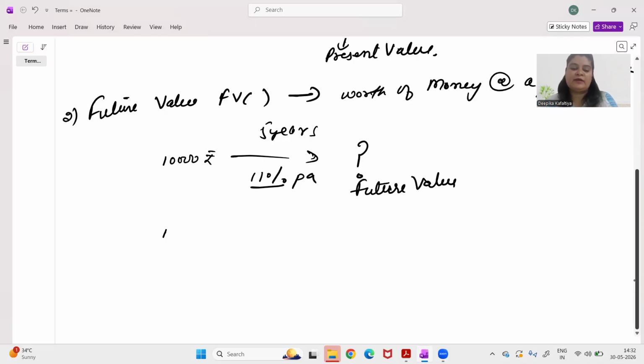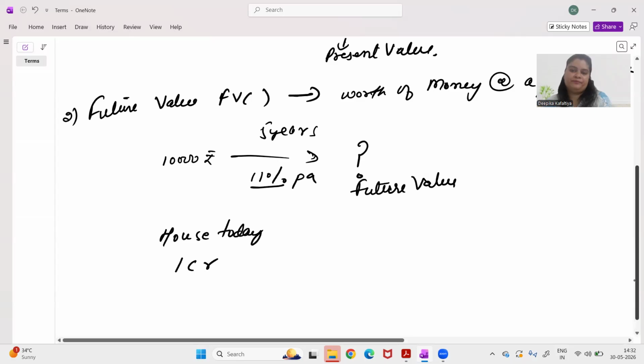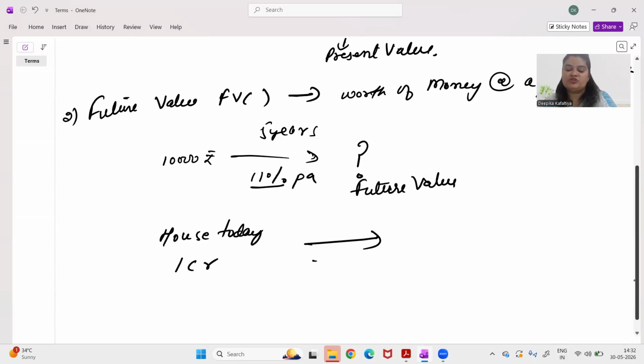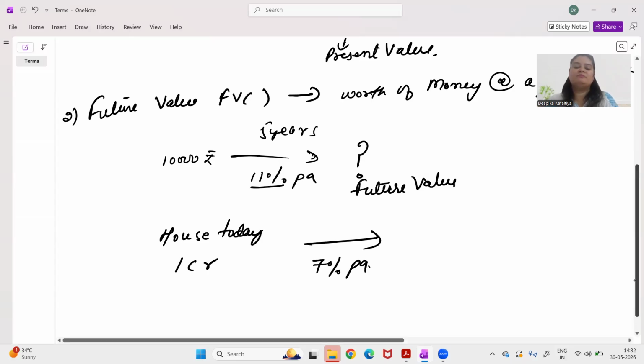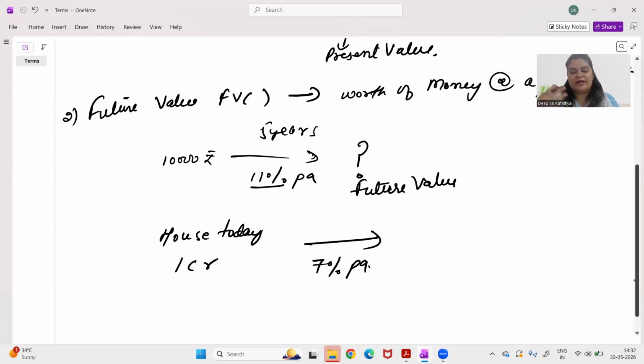Or like I said, let's say I want to buy a house today. The cost of this house today is 1 crore. I want to know, let's say there's an average inflation of 7% per annum. Inflation means, again, the cost of the house is increasing at an average rate of 7% every year. Then how much will be the cost of this house after 10 years? This is called future value. Now I'll also tell you how to calculate these future values, okay?